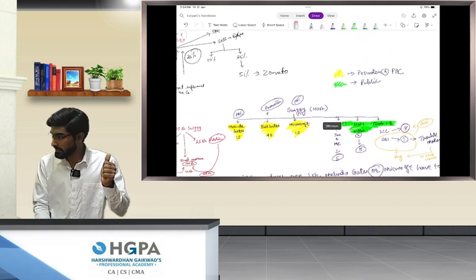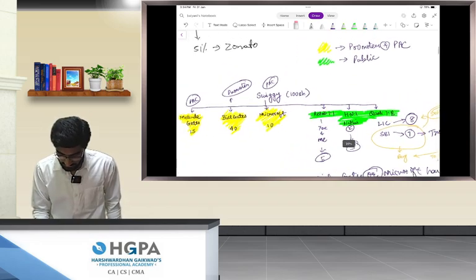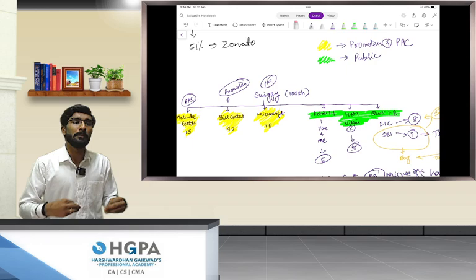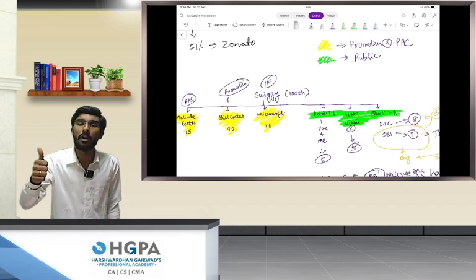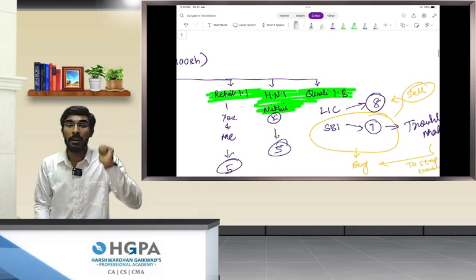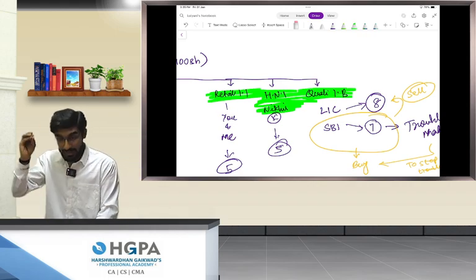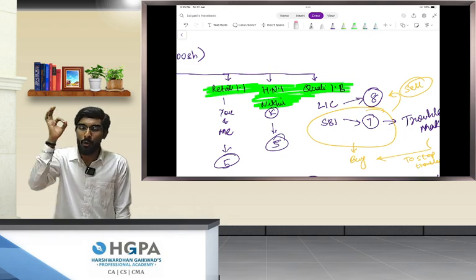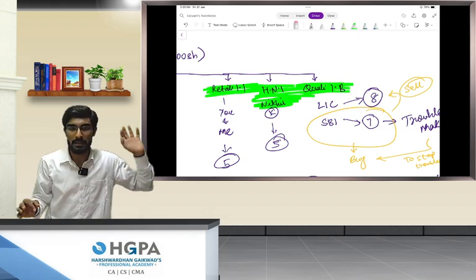First offer for sale was this, people. Number 2 was qualified institutional placement. What this rule says is, supposing whatever decision Bill Gates takes, Melinda Gates obviously says yes, Microsoft obviously says yes, you and me obviously agree to whatever Bill Gates says, Nikhil Kamath also says yes, and LIC also says yes to whatever Bill Gates says, but there is that one person who obviously every single time disagrees with whatever Bill Gates says, that is SBI.